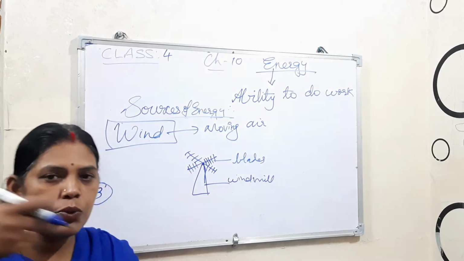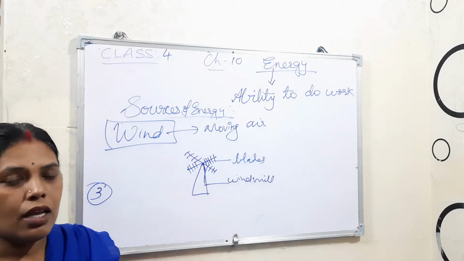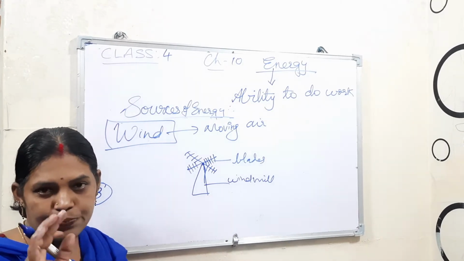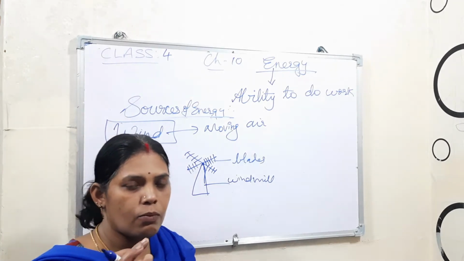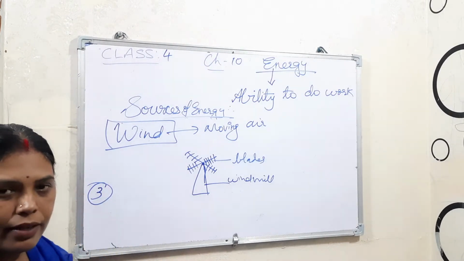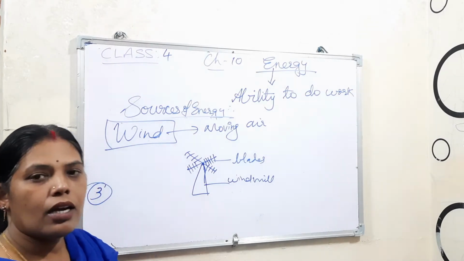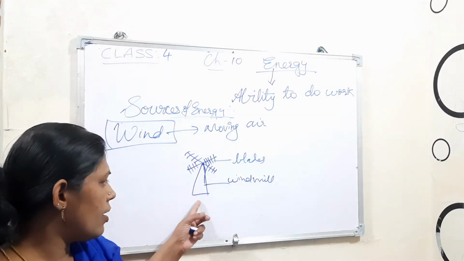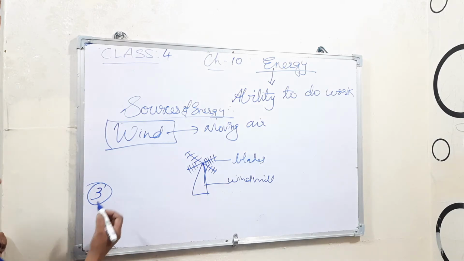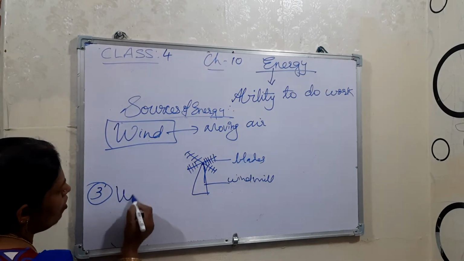That will be used to draw the water from the well. By that we can switch on the motor, right? From that, the water will come up through the pipe, right? And then see here, the third one is the water.